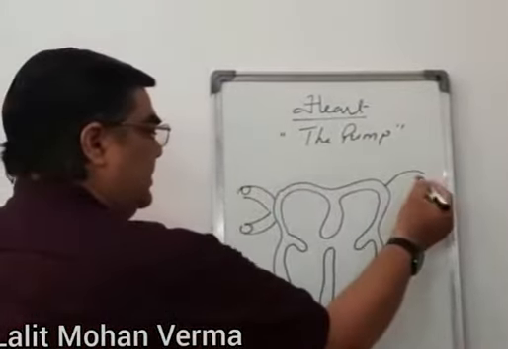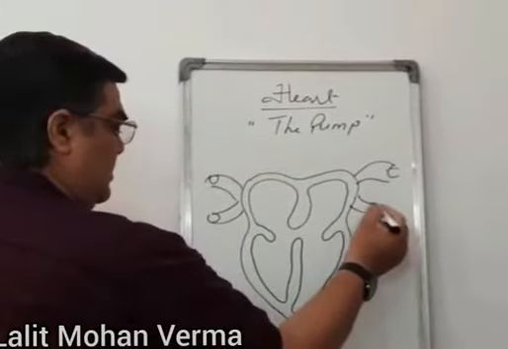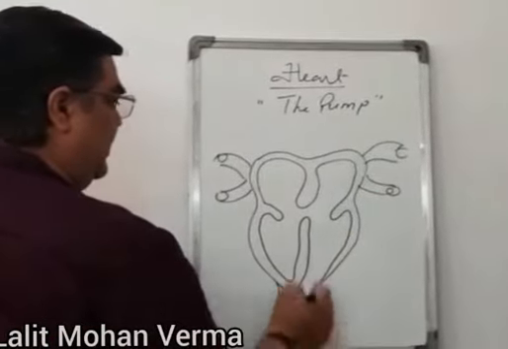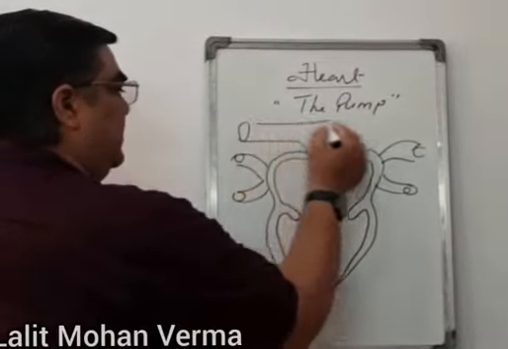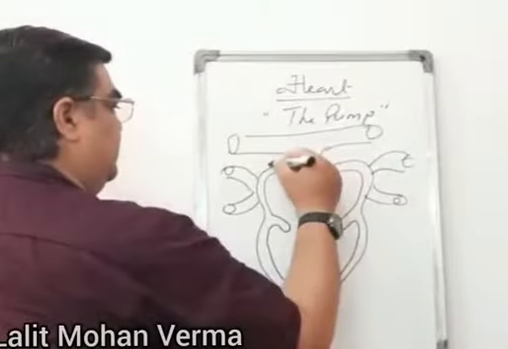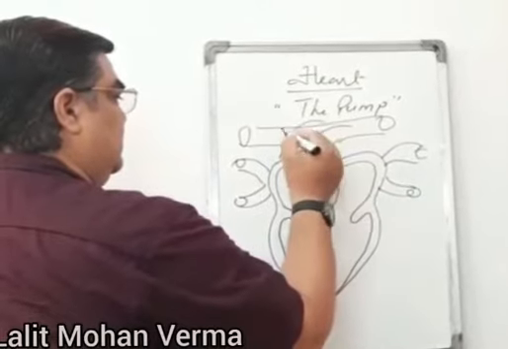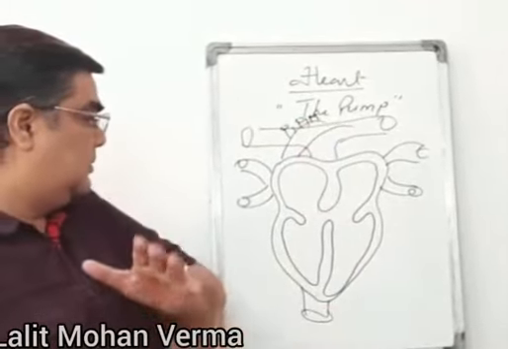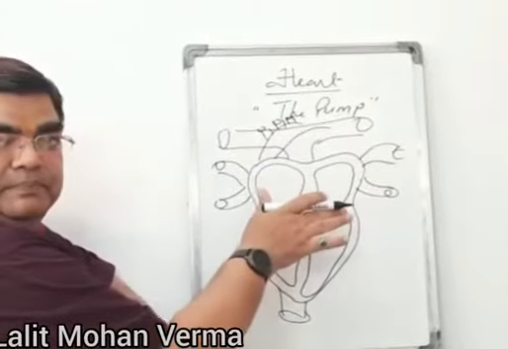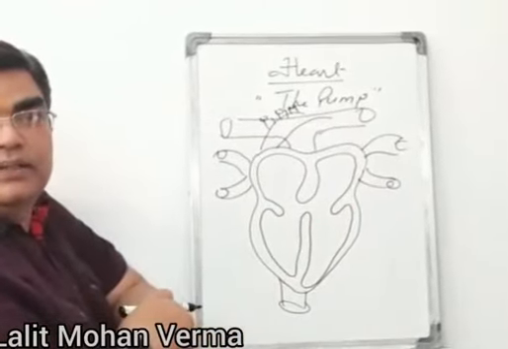Precaval, postcaval, inferior vena cava, aorta. Now the upper part, this is called the auricle.